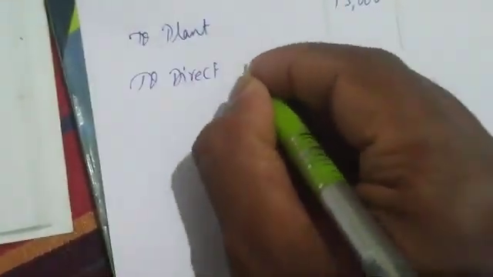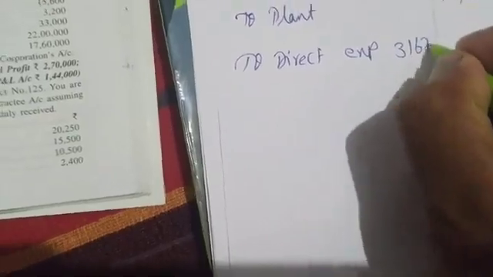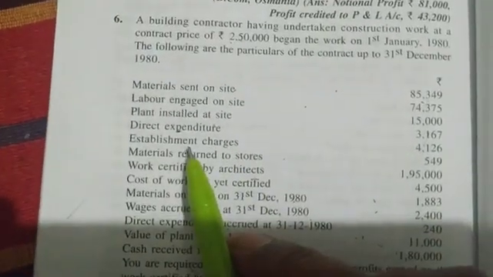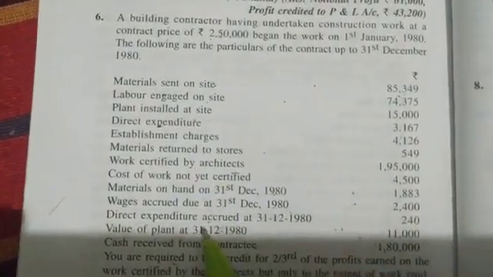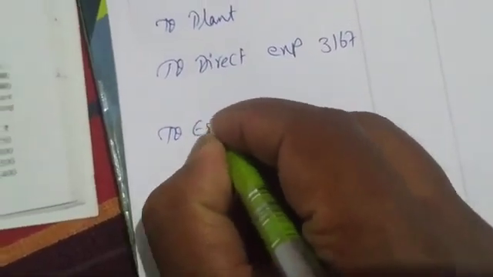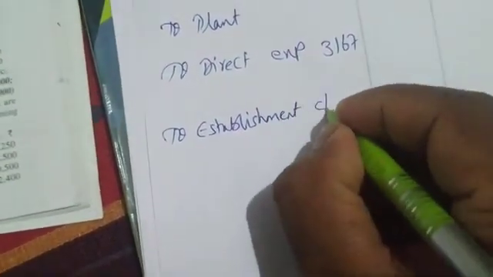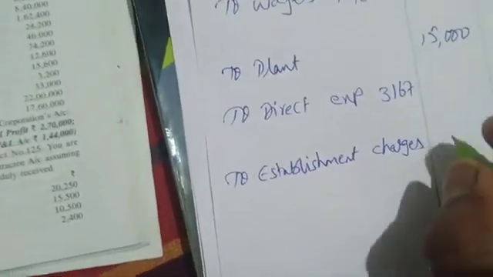Next, direct expenditure. I am writing here direct expenditure. In a column we write because we have adjustment. 3167. Next, establishment charges. We don't have any expenditure, we are out of adjustment. Establishment charges 4126, to establishment charges 4126.